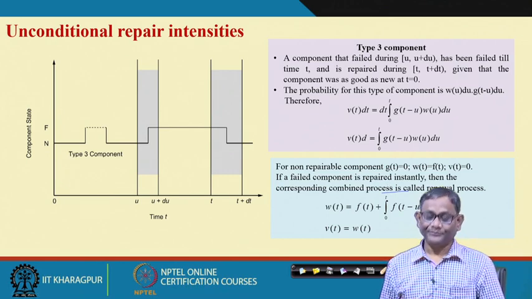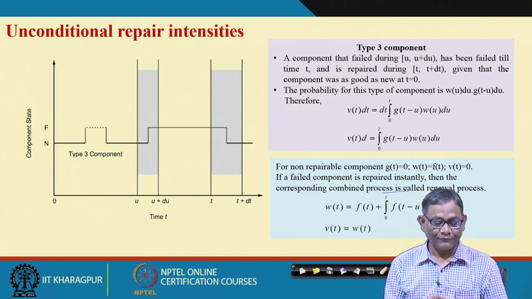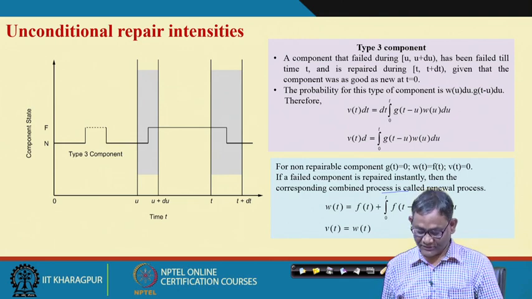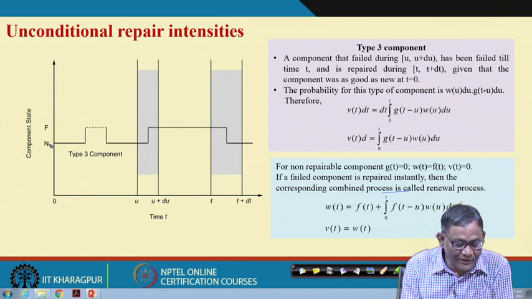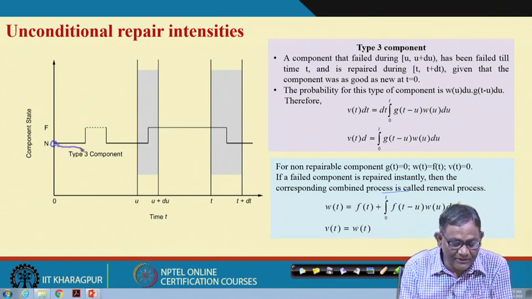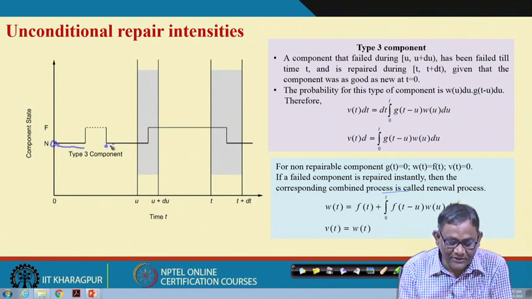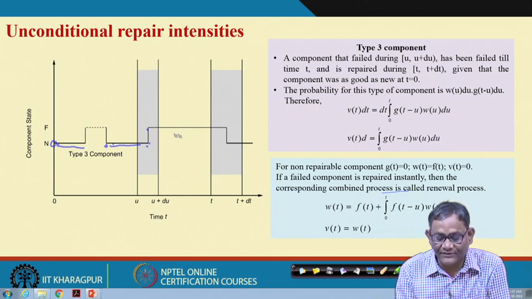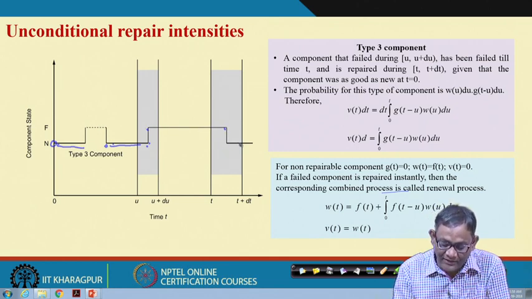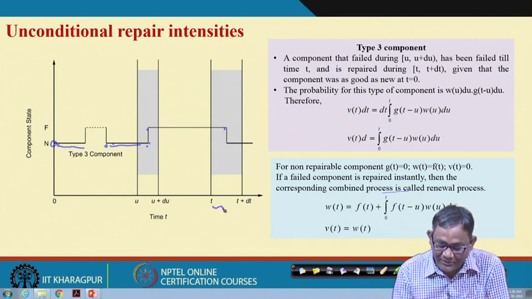Similarly, you can go for repair intensities. What is the difference here? You see the component, this is the normal state, then it failed, again repaired at this point, and then it is normal again, then again it failed here and it is in the failure state. It is in the failure state and then it is repaired in between t and t plus this.